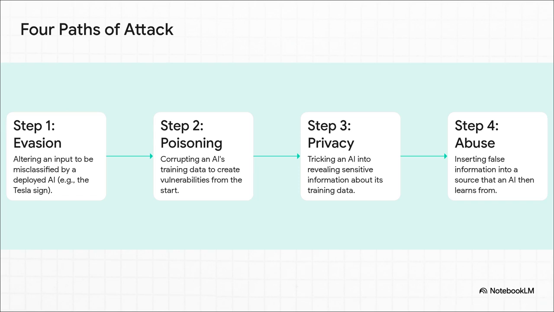The folks at NIST, the National Institute of Standards and Technology, break these threats down into four main types. There's evasion, which is exactly what we saw with the Tesla sign. But attackers can also do things like poisoning the data the AI learns from, trick it into leaking private info, or even abusing its sources by feeding it bad information.